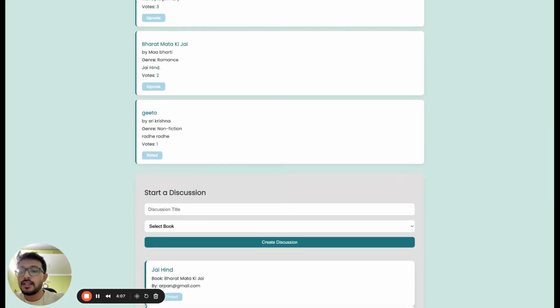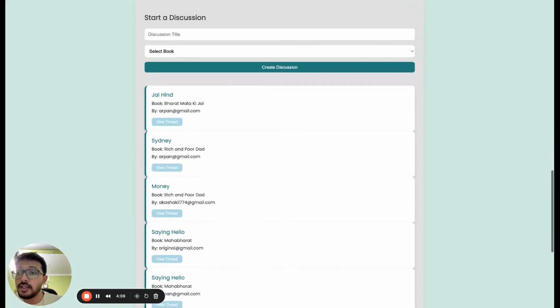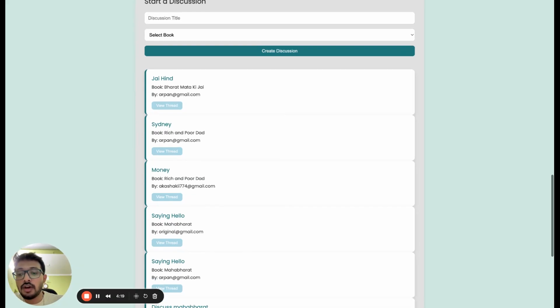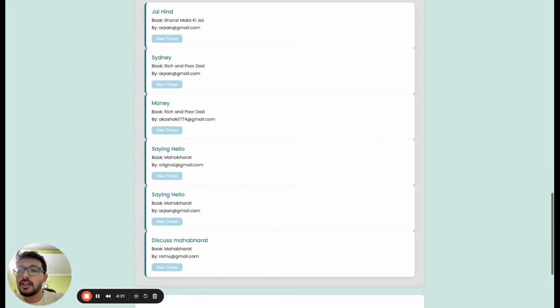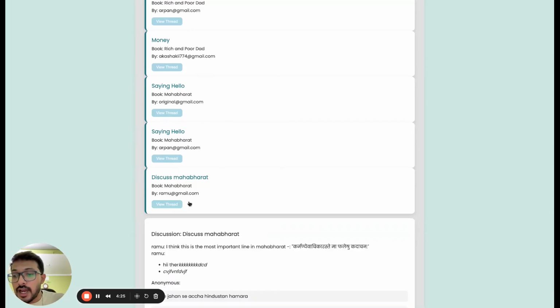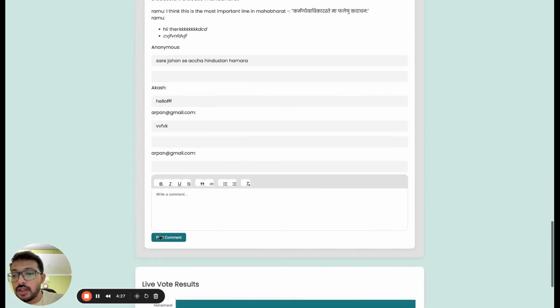Then we have the discussion forum in here. So each book will have a dedicated discussion section. It includes a rich text editor powered by Quill.js. This is Quill working in here, providing us a rich text editor. And then we have the comments in here.